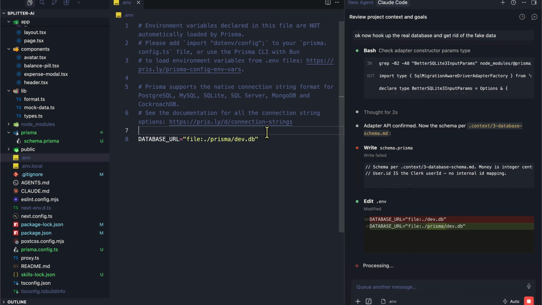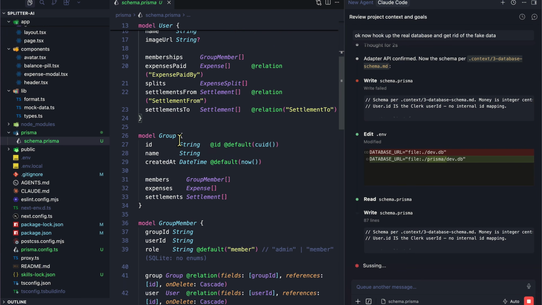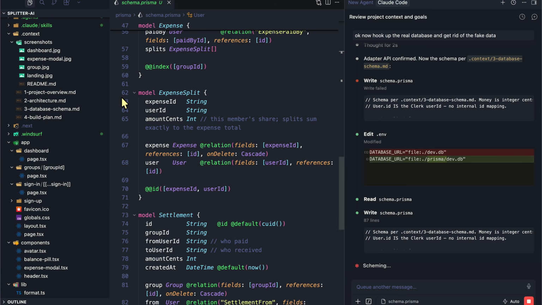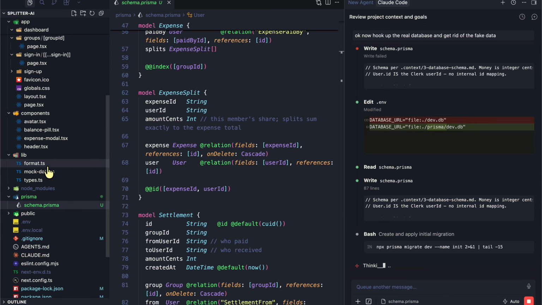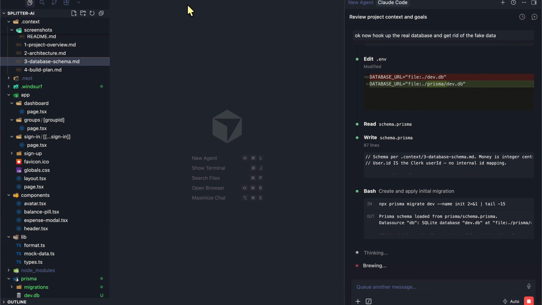It's writing it to prisma/dev.db. We have schema.prisma file with all the specific model information, which again, it got it from our database skill, basically, our database instruction, our database schema over here. So we have defined all of that already for us.